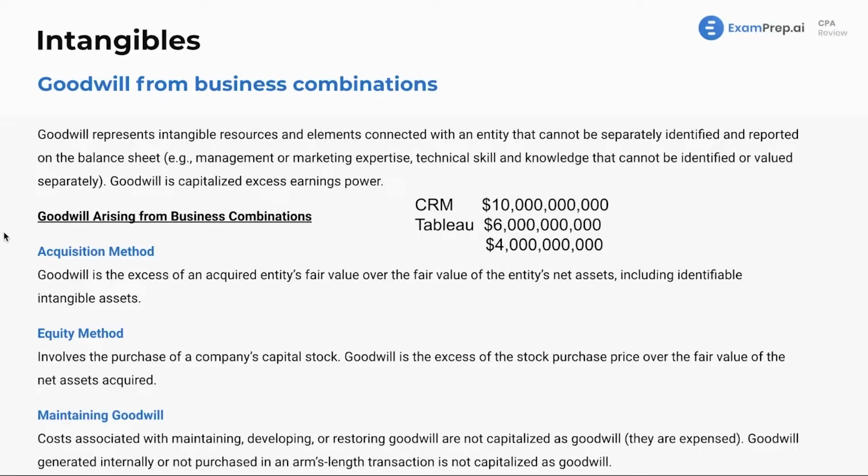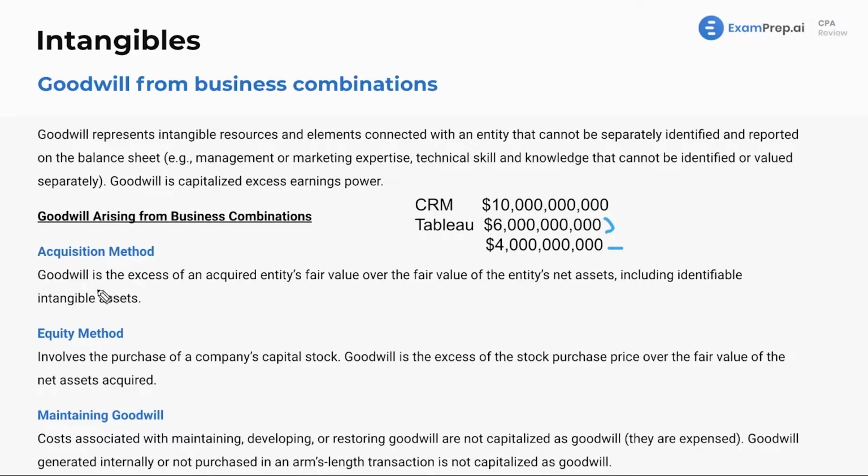Let's see our methods of accounting for goodwill, as well as what we do to maintain goodwill. So this is goodwill arising from business combinations. Well, we've got our acquisition method and our equity method. Well, equity method involves the purchase of a company's capital stock. That's what I mentioned here. We bought Tableau stock on the stock market. Goodwill is the excess of the stock's purchase price over the fair value of the net assets acquired. Looks like that $4 billion is going to be our goodwill under the equity method.